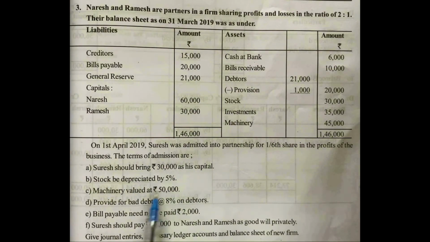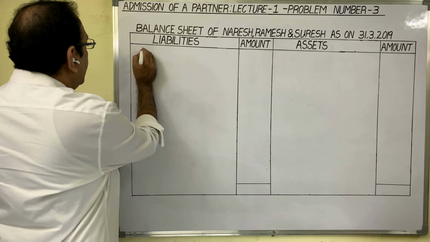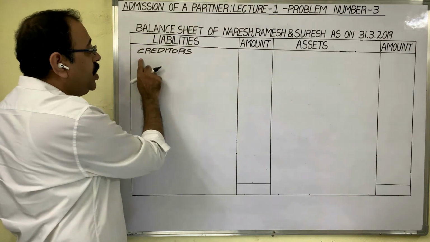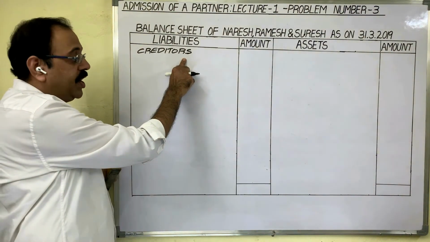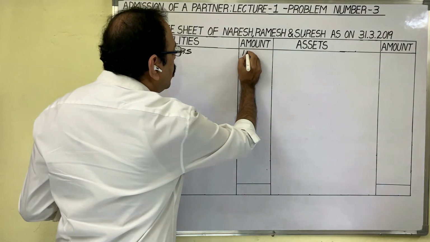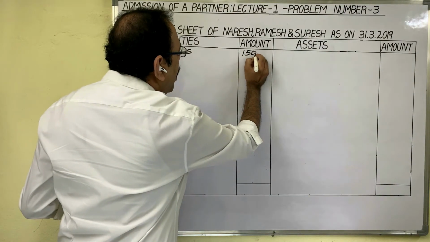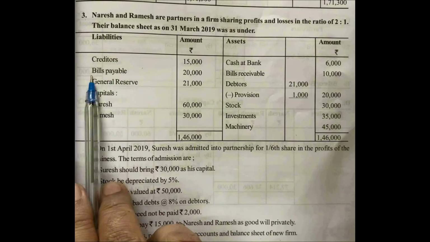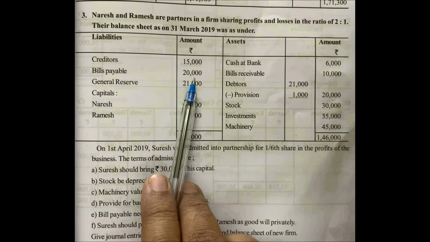See the adjustments related with the creditors, there is no additional adjustment. Creditors. As there is no adjustment regarding creditors, write down 15,000 directly in amount column. Next one, bills payable 20,000 rupees.